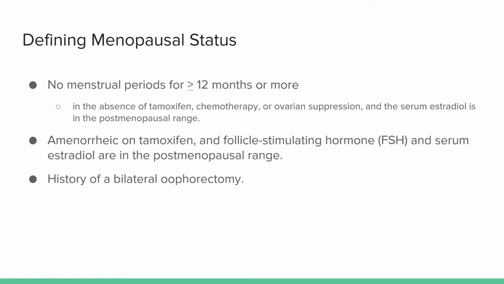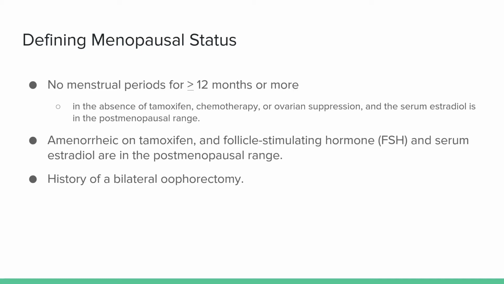The average age of menopause is 51 years old. This is defined as no menstrual periods for 12 months or more. In the context of this PowerPoint, this is also defined as no menstrual periods for greater than 12 months in the absence of tamoxifen, chemotherapy, or other ovarian suppression with a serum estradiol in the postmenopausal range.